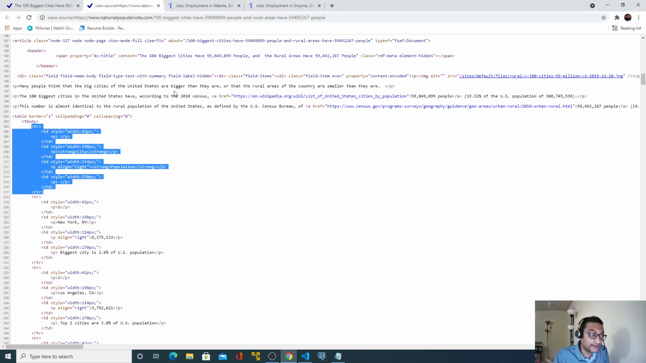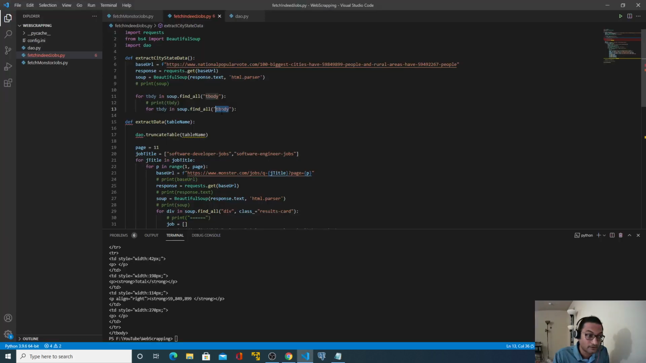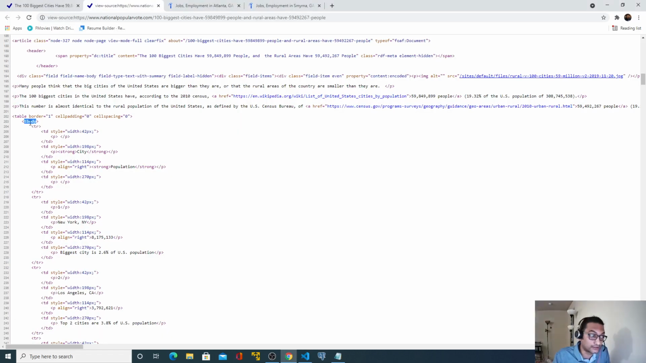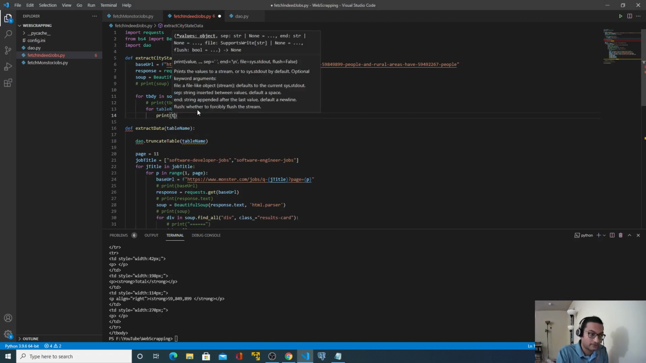Find inside this tbody, find all table rows. But don't use soup. We have the tbody object, so we got this till here. From this you extract table rows. So that's why from this, find all table rows. I will use table rows as another variable, and let's print this, table row.